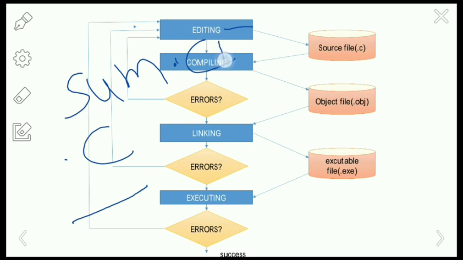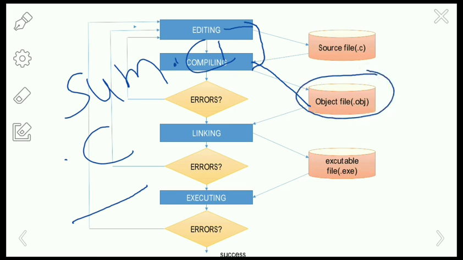The source program with the extension .c is given as input to the compiler. The compiler will check for the errors. If the source code contains errors, then go to the editing step and modify the source program. If the source code is error free, then the compiler converts it into an object file with the extension .obj.